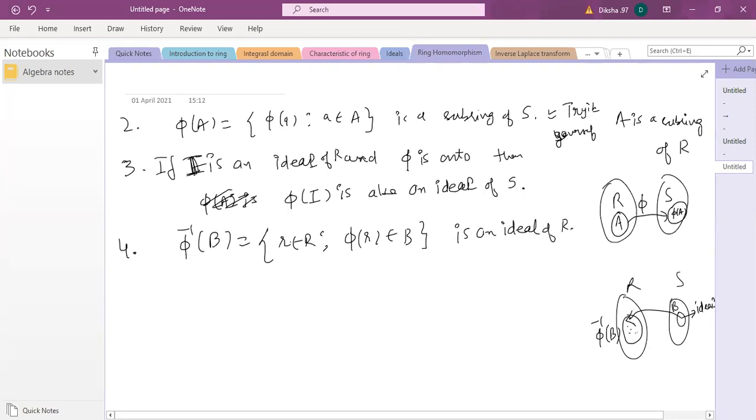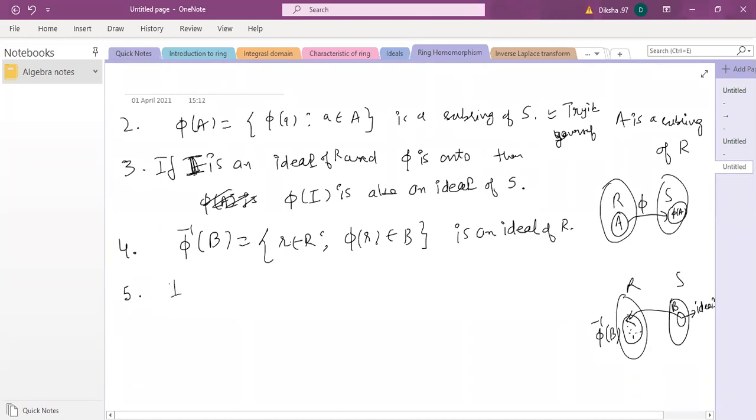It contains all those elements of the ring whose image phi(r) is in B. So now we are saying B is an ideal implies this inverse image of an ideal is also going to be an ideal. So the image of an ideal is not an ideal, for that we need onto, but the inverse image of an ideal is an ideal. This is how you can remember these results in layman's language. Mathematically they are written in front of you, but to remember them, the inverse image of an ideal is always an ideal. There is no onto condition here. This is also again a task I am giving to you, you try this yourself.